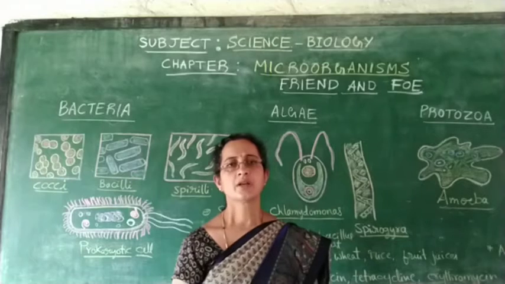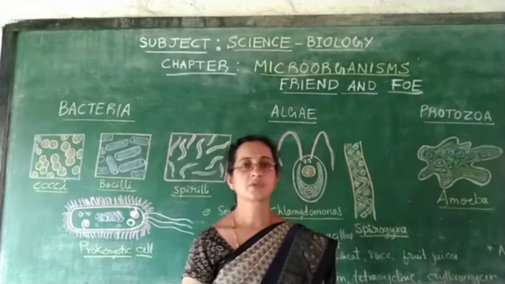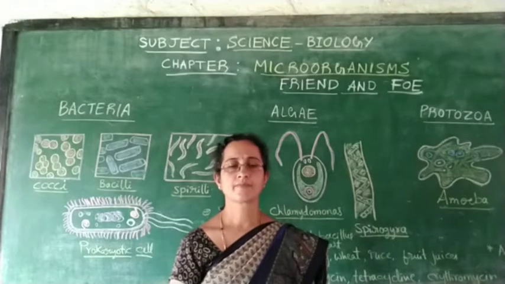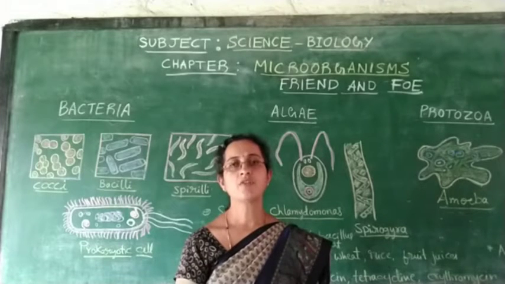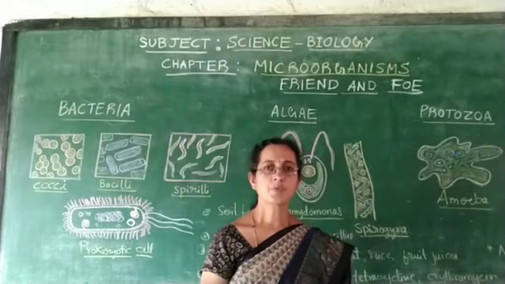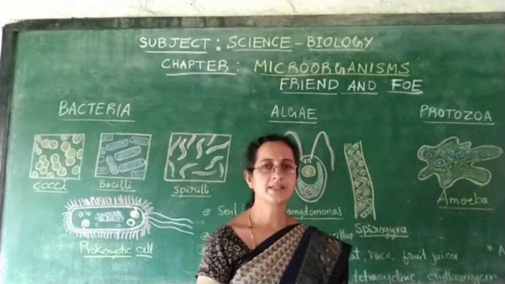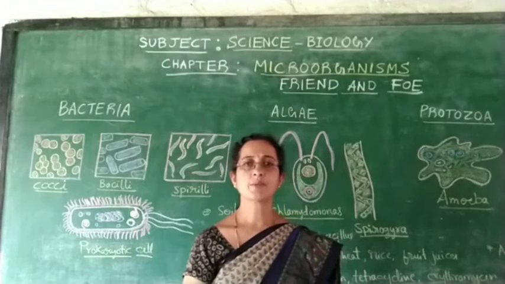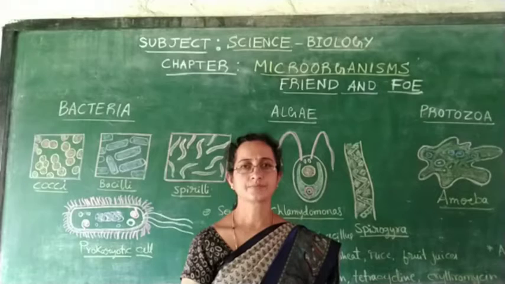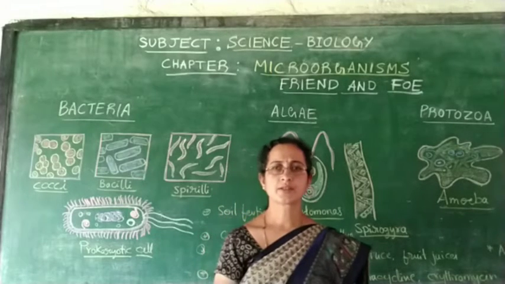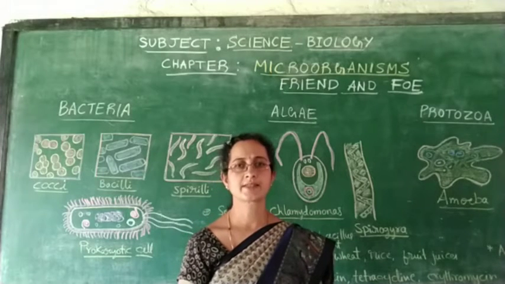Microorganisms sometimes act like enemies also. These microorganisms cause many diseases, and those diseases are specific to a specific type of microorganism. Suppose you have bacteria, we will suffer from bacterial diseases. Some examples of bacterial diseases are typhoid, cholera, tuberculosis, etc. Coming to the protozoans, you have protozoal diseases like malaria and sleeping sickness